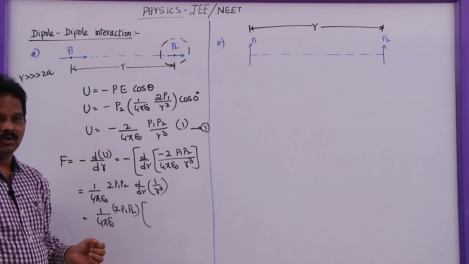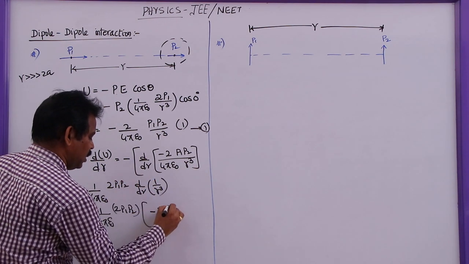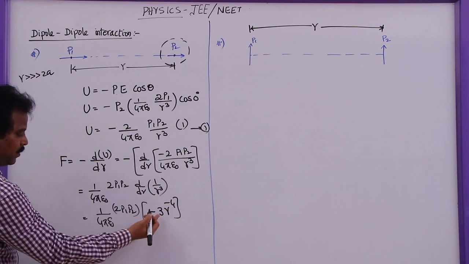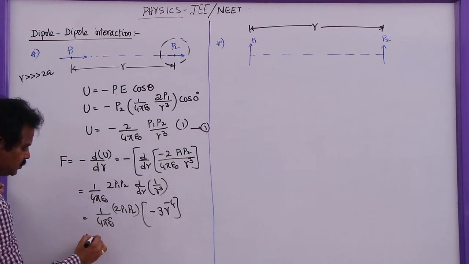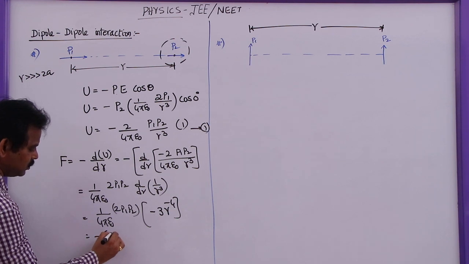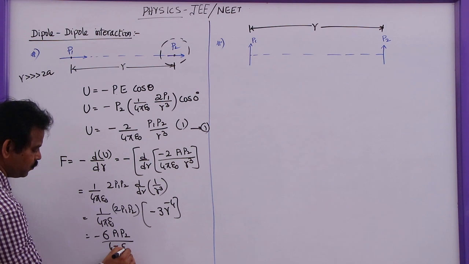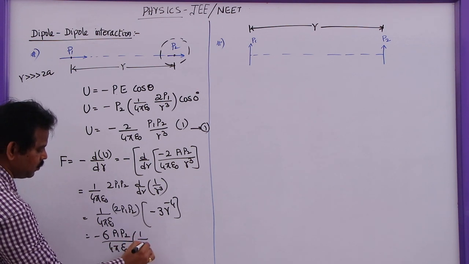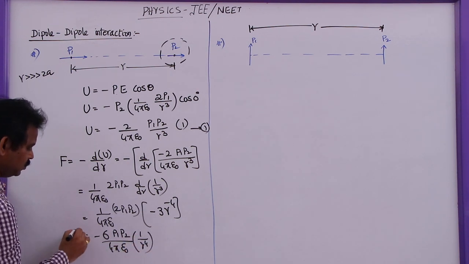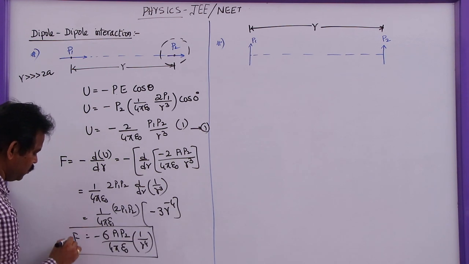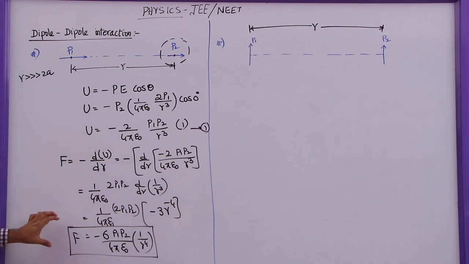If you differentiate R power minus 3, you will get minus 3 R power minus 4. So minus 3 into 2 will be minus 6. So this is minus 6 P1 P2 by 4 pi epsilon naught 1 by R power 4. So this is the force between two dipoles when they are placed along the same line.